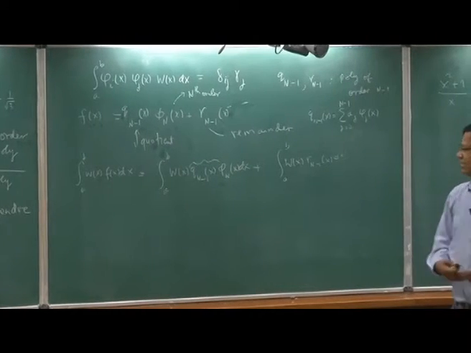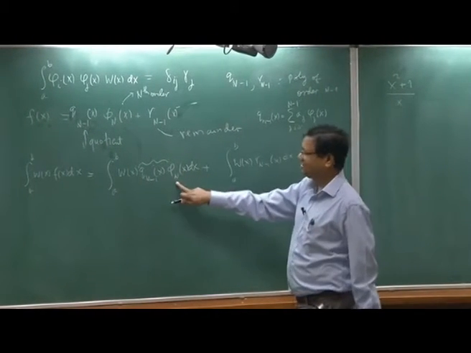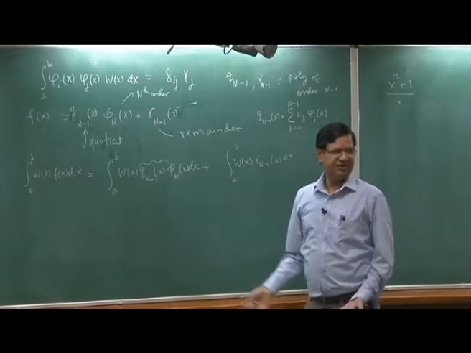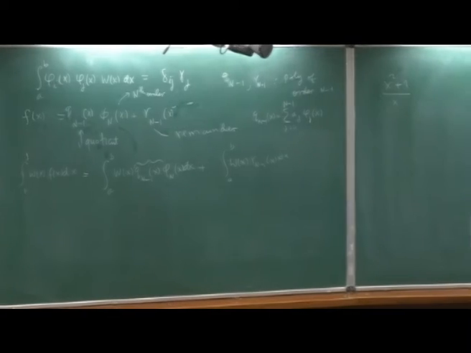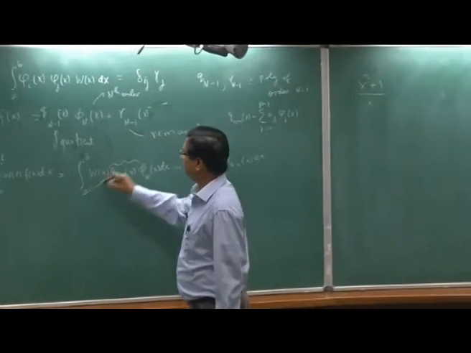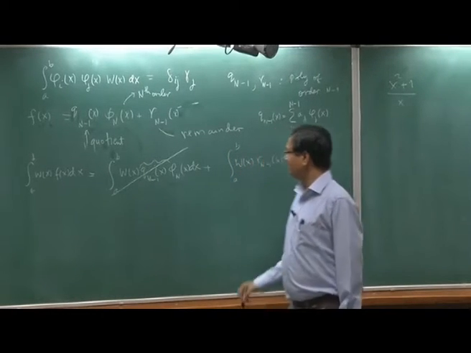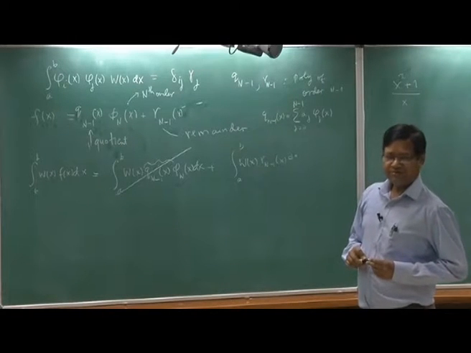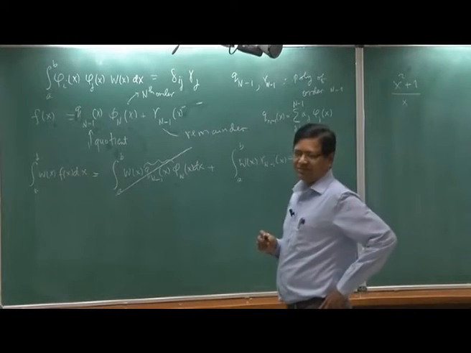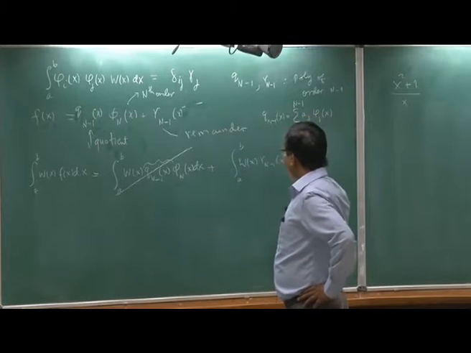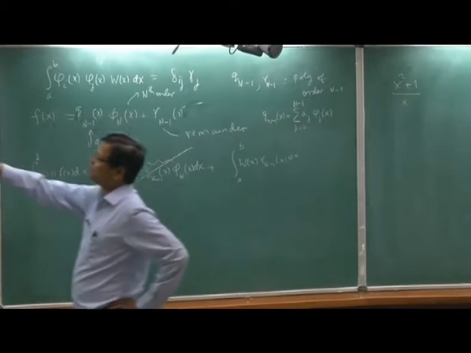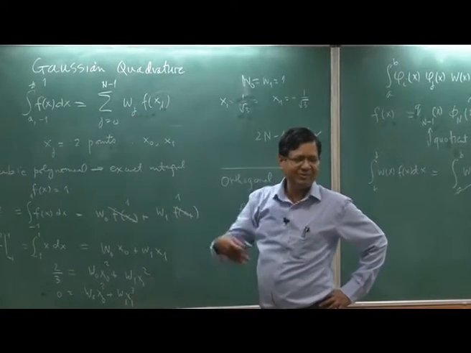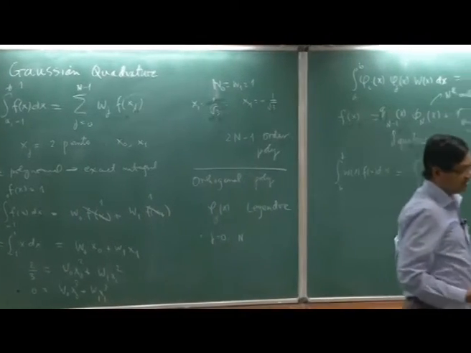No? Now if I integrate this here, phi_j and phi_n, the integral with w(x) is 0, this integral gives you 0. Okay. So I need to only worry about this. So the next step, now I have to choose my x's. Please remember that I need to worry about x_j, which x_j should I choose and which weight I should, well, weight will be determined once you choose x_j. So that is the whole idea.